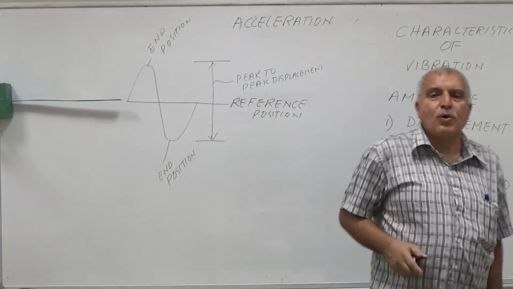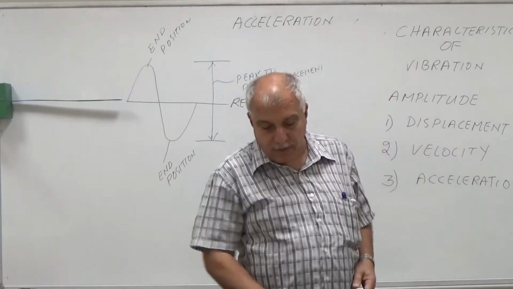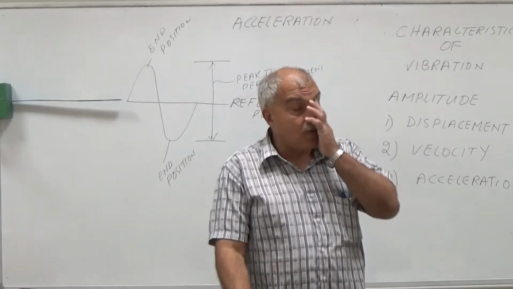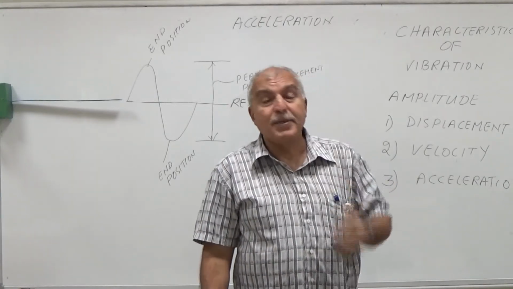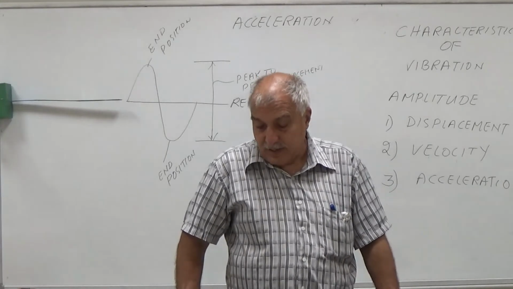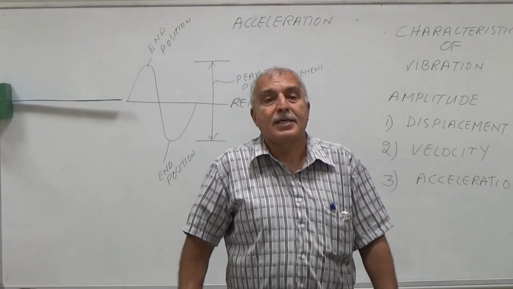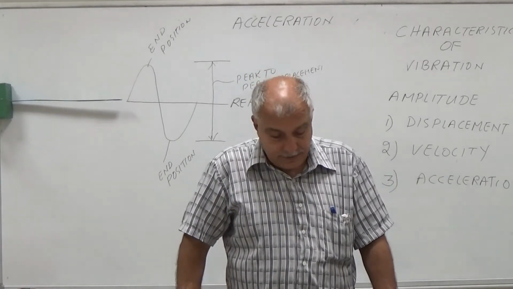Acceleration also tells you about the amount of vibration, and acceleration is good for high speed machines and for those parts of the machines which are running at very high RPM, for example bearings and gears.